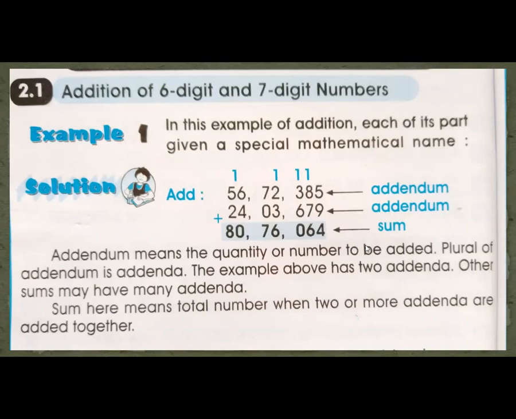Sum here means total number. Sum means the total number after adding 2 or more addenda. Is that clear? This is addenda. The sum is after adding. What is the sum? Sum is the total number after you add addenda.